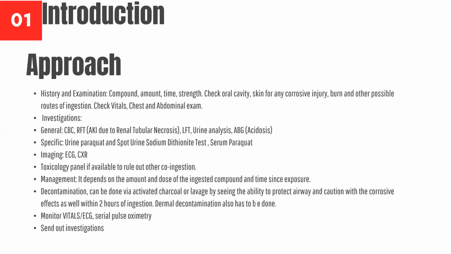In specific investigation, we have urine paraquat and spot urine sodium dithionite test, and then there's serum paraquat test, which unfortunately is not available in Nepal, I think. Imaging, where we do ECG and chest X-ray. There's also a toxicology panel, if available, to rule out other co-ingestion, which is also unfortunately not available.